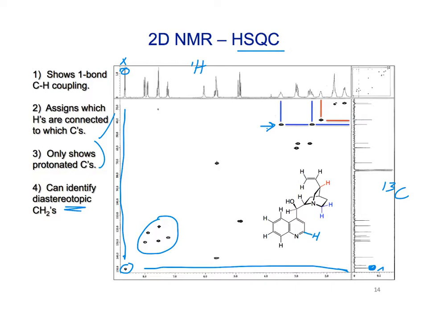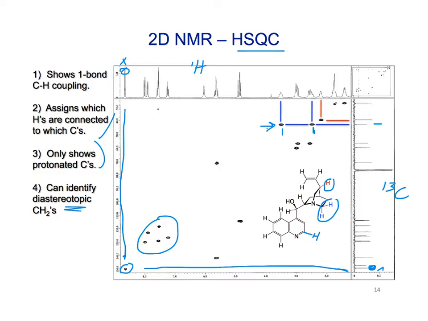Notice that there's two different protons in this axis, and they both go to the same carbon. Likewise, here are the two diastereotopic protons, and then here's this proton next to the double bond, shown in red.